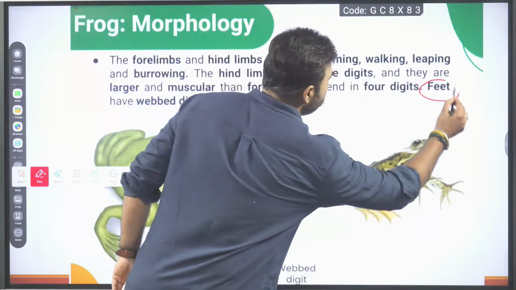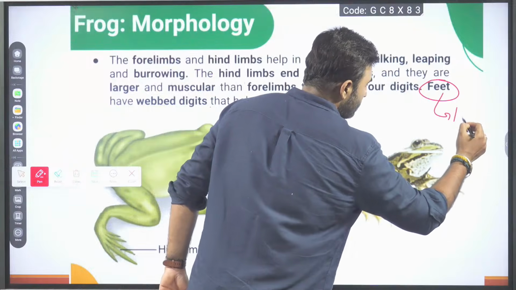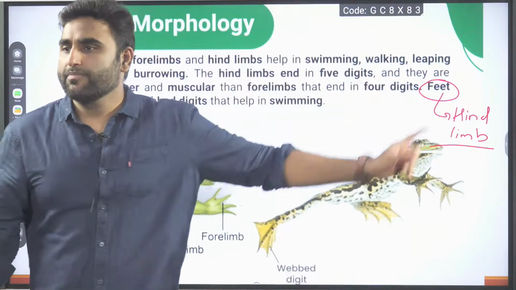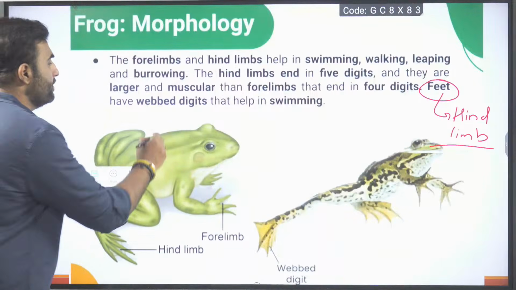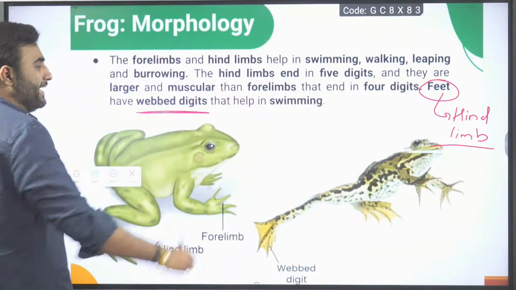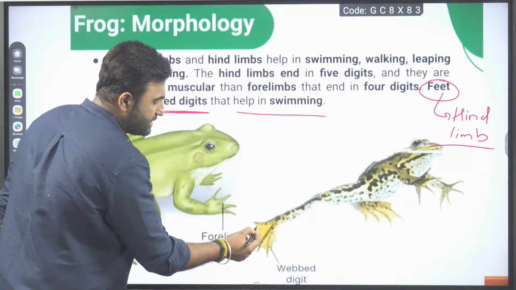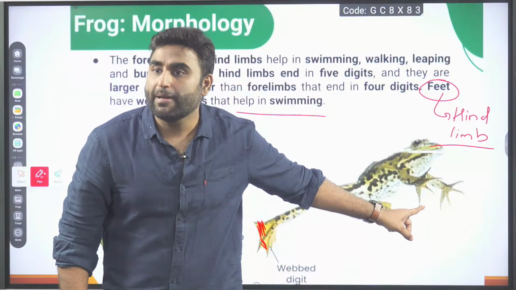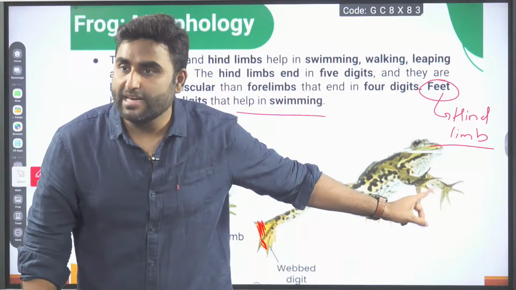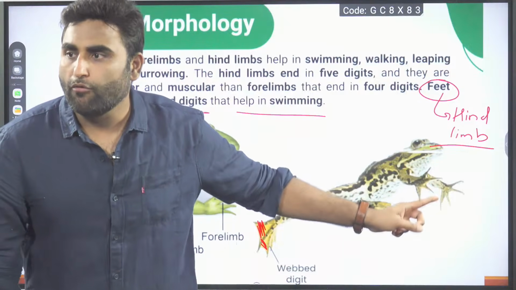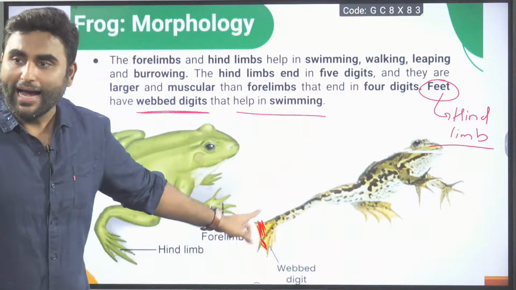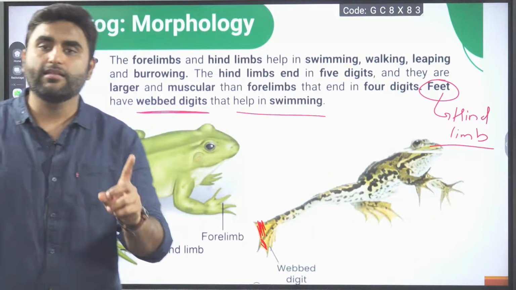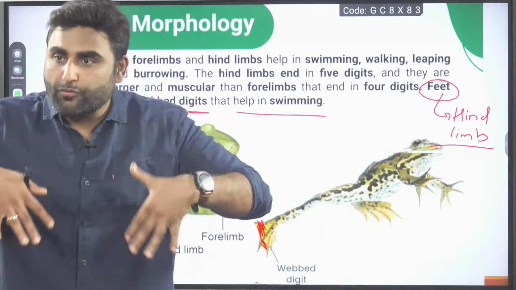Read: feet. Now feet is nothing but hind limb. Frogs have webbed digits that help in swimming. So you can see the webbing is here. Do the forelimb digits have any webbing? Forelimbs do not have any webbing. You can make a note: forelimbs do not show any webbing, the hind limb shows the presence of webbing. Webbing is only seen in the hind limbs, and it is used for swimming.